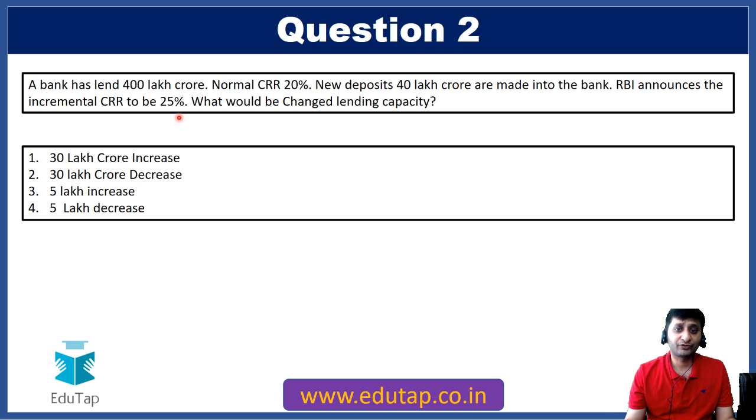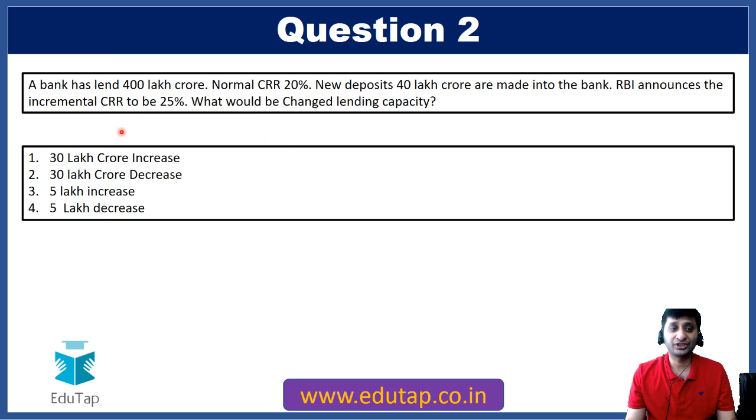Now if CRR is 25% on this 40 lakh crore, it means 25% of 40 lakh crore, that is 10 lakh crore, has to be kept by the bank with the RBI. It cannot lend that. So what can it lend? It can lend 40 lakh crore minus 10 lakh crore, which is for CRR, that is it can lend only 30 lakh crore. So what would be the change in lending capacity of the bank? The change in lending capacity of the bank would be a 30 lakh crore increase. So the answer would be option number 1. I hope you have understood what I have explained.